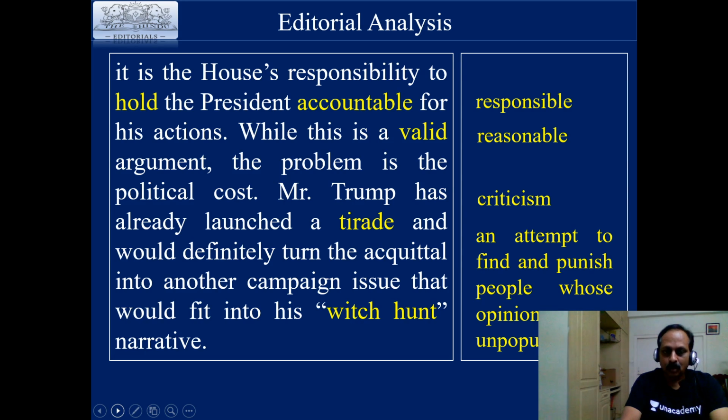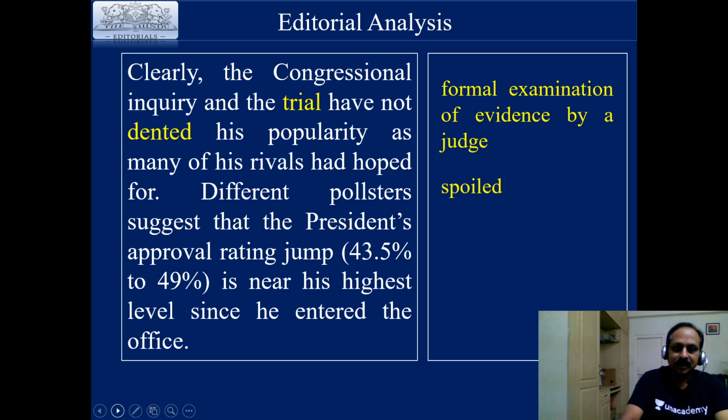Mr. Trump has already launched a tirade and would definitely turn the acquittal into another campaign issue that would fit into his witch hunt narrative. So the political problem: they tried to impeach him, but he was acquitted, and he would use this as a campaign thing against the Democrats. So tirade means criticism. There is one more expression here, witch hunt. Witch hunt means an attempt to find and punish people whose opinions are unpopular. So Donald Trump would resort to that because he has been acquitted.